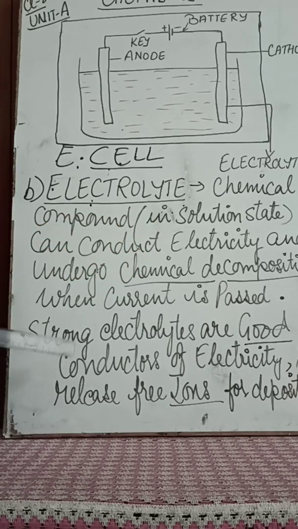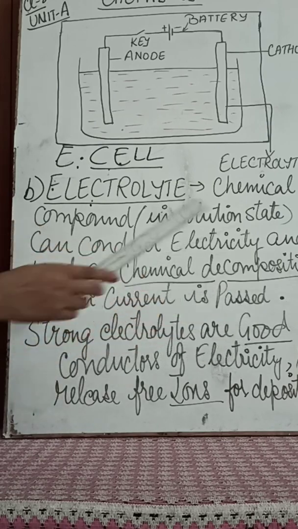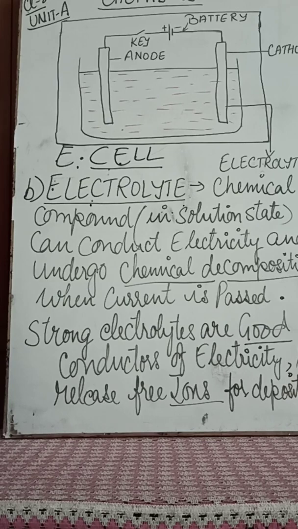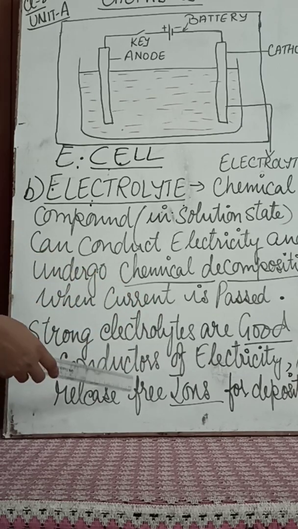Now we shall understand that strong electrolytes are good conductors of electricity. That is, electricity can pass through them in a proper manner and release free ions for depositing.